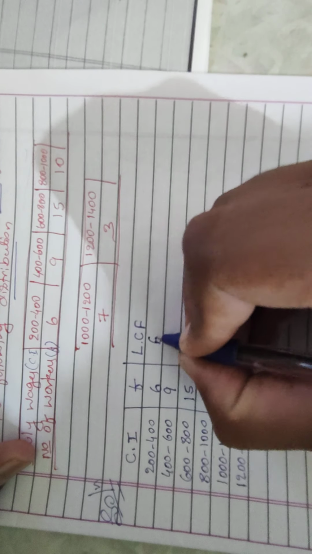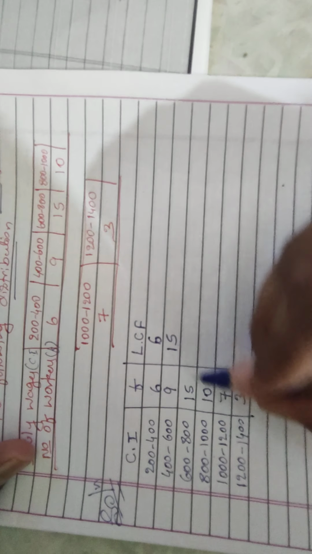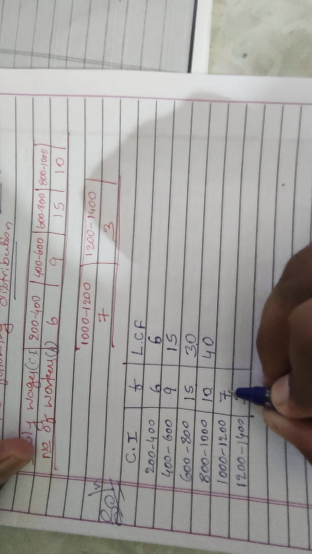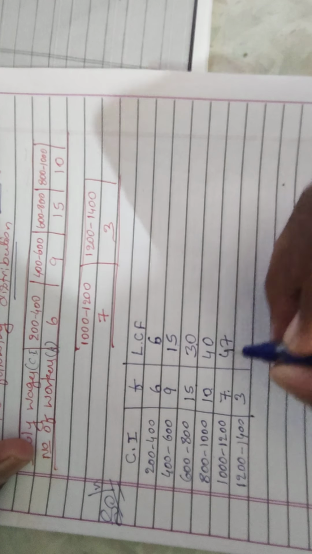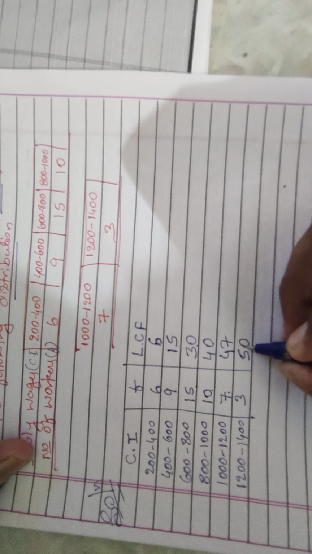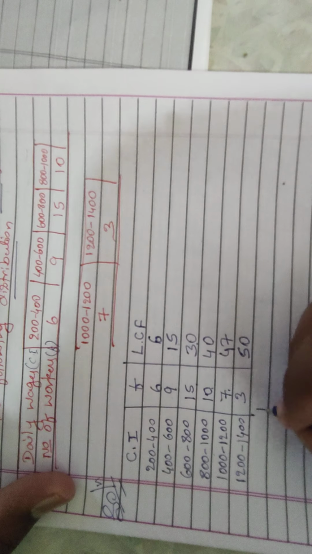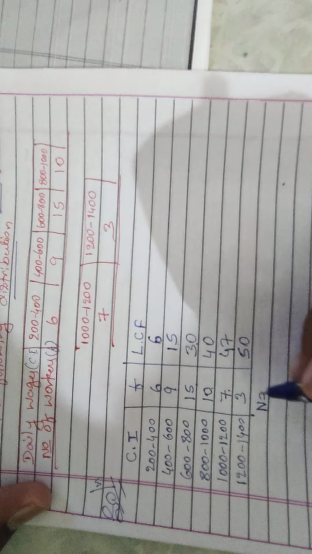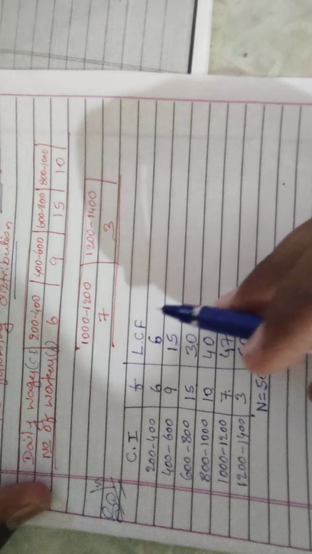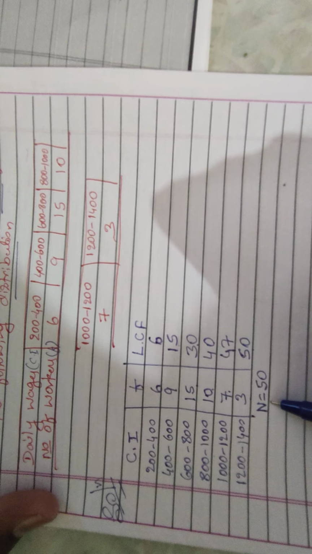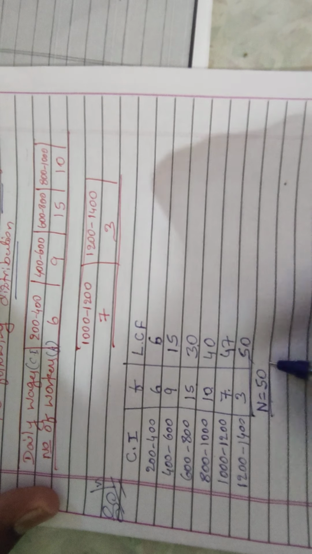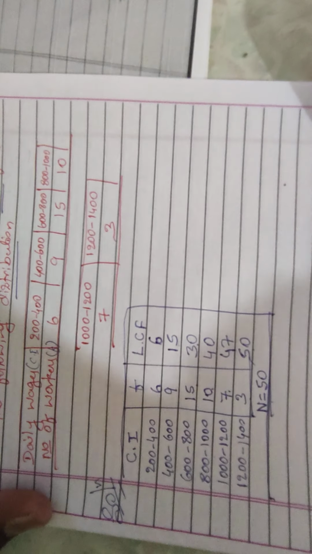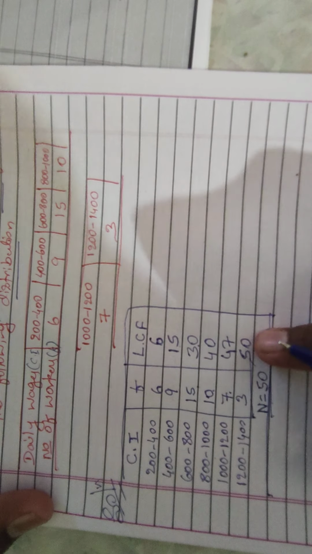First 6, 6 plus 9 is 15, 15 plus 15 is 30, 30 plus 10 is 40, 40 plus 7 is 47, 47 plus 3 is 50. Next, we have to make a total of the frequency, so we will get 50. The last value of LCF and the total frequency are both equal. So this is the table. If you want to calculate median and mode, CI, F and LCF are enough.